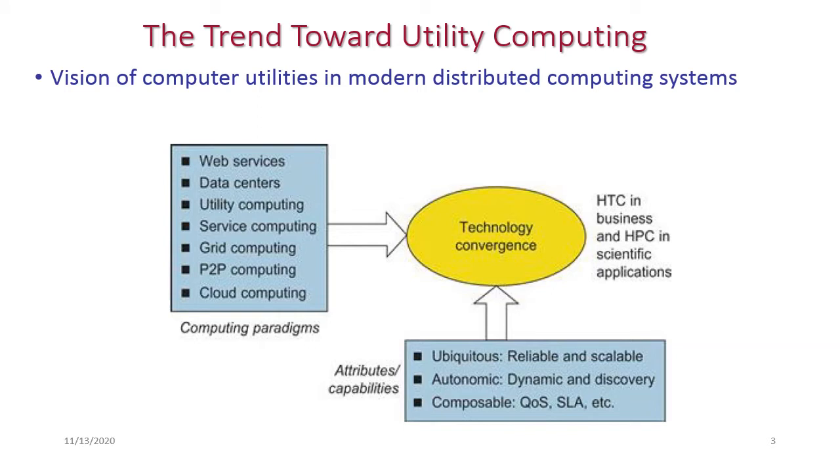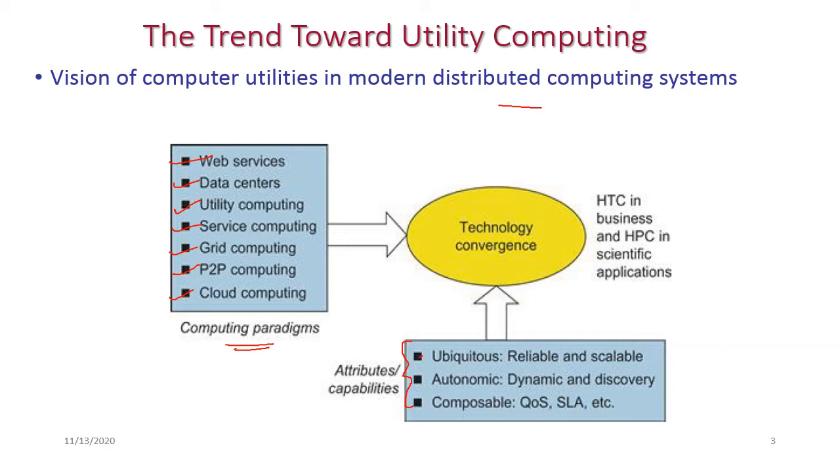So in the modern distributed computing system, we have different computing paradigms. What are they? First one is web services, data centers, utility computing, service computing, grid computing, peer-to-peer network and cloud computing. For all these computing paradigms, we have common characteristics, three common characteristics that may be attributes or capabilities of these paradigms.